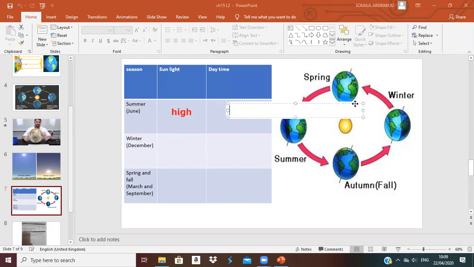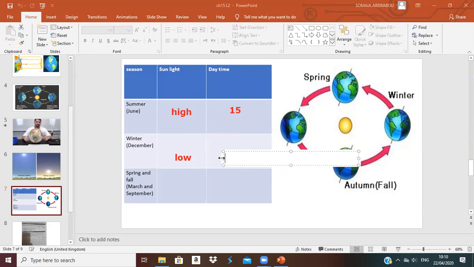What about the daytime? It is 15 hours. Okay, in summer the daytime is 15 hours and the nighttime is only 9. Okay, in winter the sun is low in the sky. What about the daytime in winter? It is only 9, which means the nighttime will be 15.